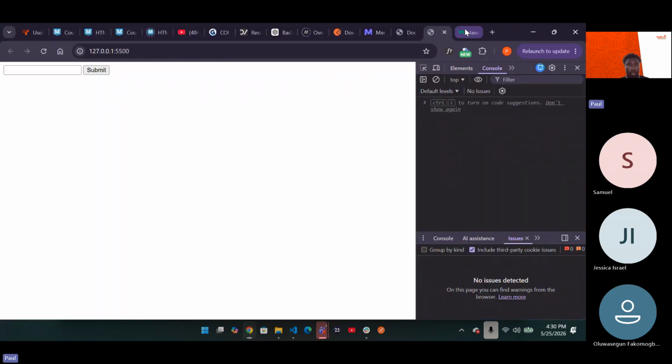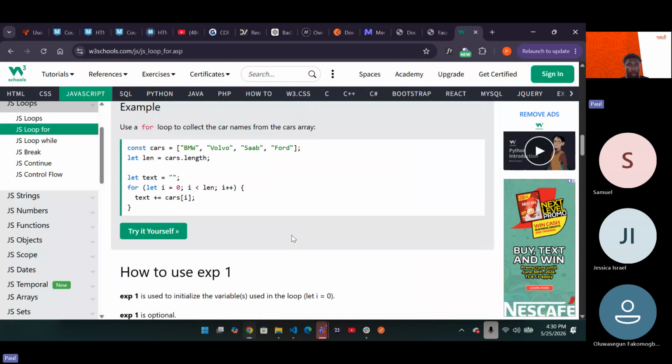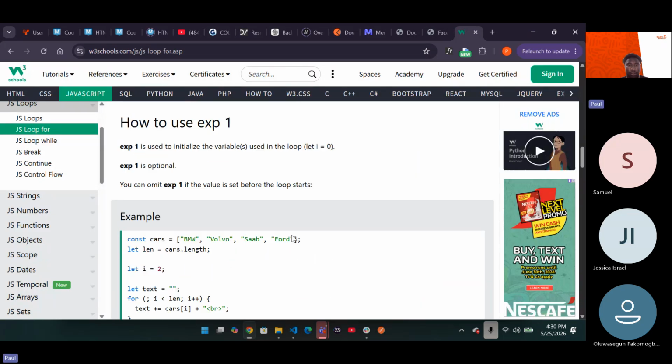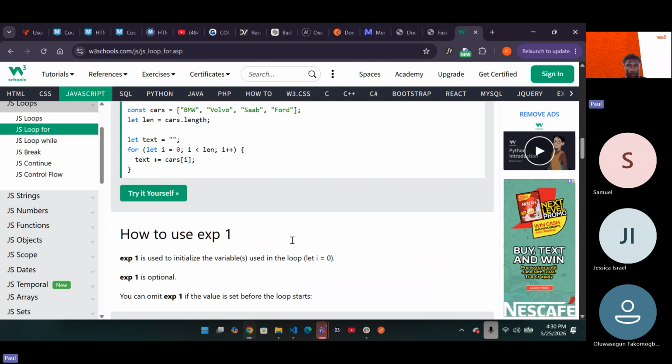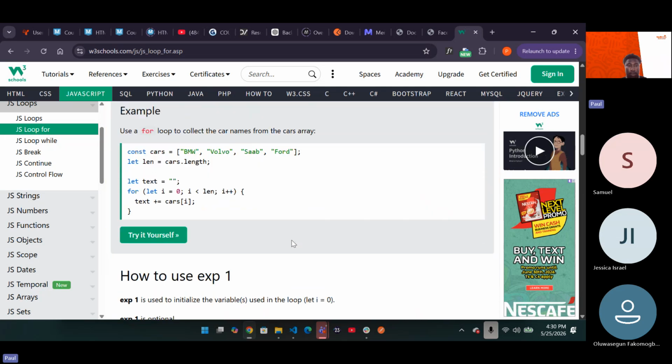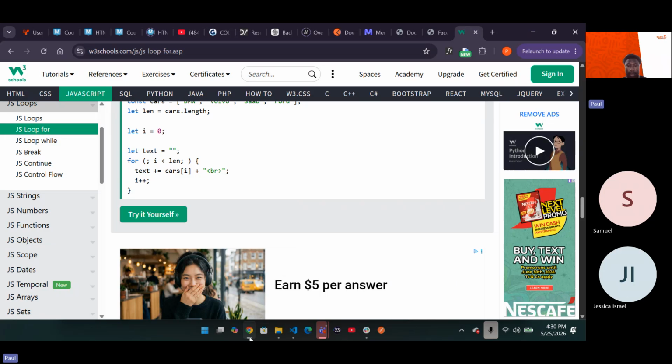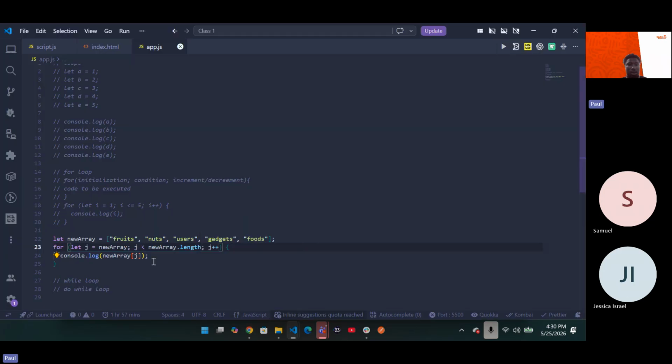Let's check their example. So it should actually give us an answer. I honestly do not know why it is not giving us an answer.